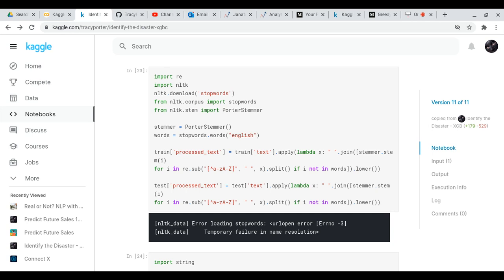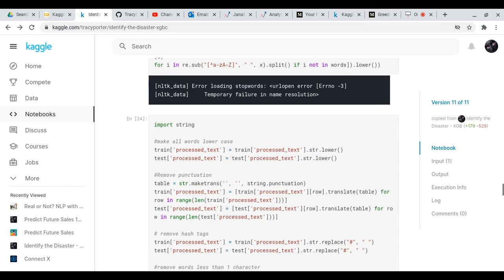So it just deals with the basic meaning of the word instead of the entire word. And so that's why when you look at the text, you notice that quite often the last part of the word has been chopped off. And that's the work of the Porter Stemmer.